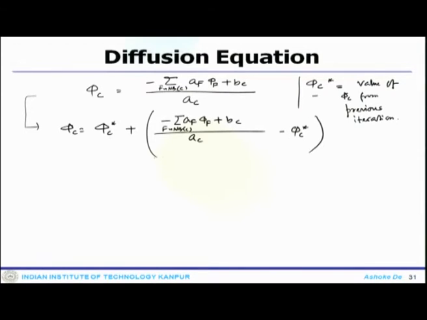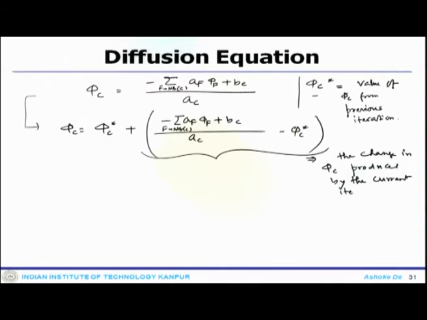Now, if you look at the expression within the parenthesis, it essentially represents the change in phi_C produced by the current iteration. So, the value within this parenthesis shows the change in phi_C produced by this current iteration.